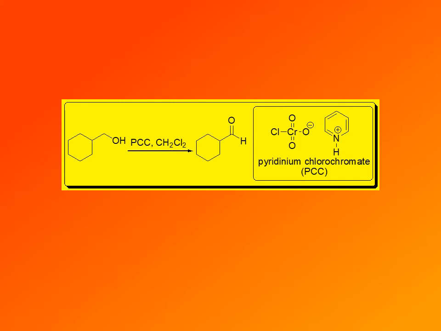A reaction in dichloromethane, of course, can be carried out under anhydrous conditions, in the absence of water. And in this case, since water is not present, hydrate does not form. So the reaction stops at the aldehyde. Oxidation of alcohols with pyridinium chlorochromate in dichloromethane results in formation of aldehydes cleanly and in very high yields. This is one of the best methods we have for formation of aldehydes.